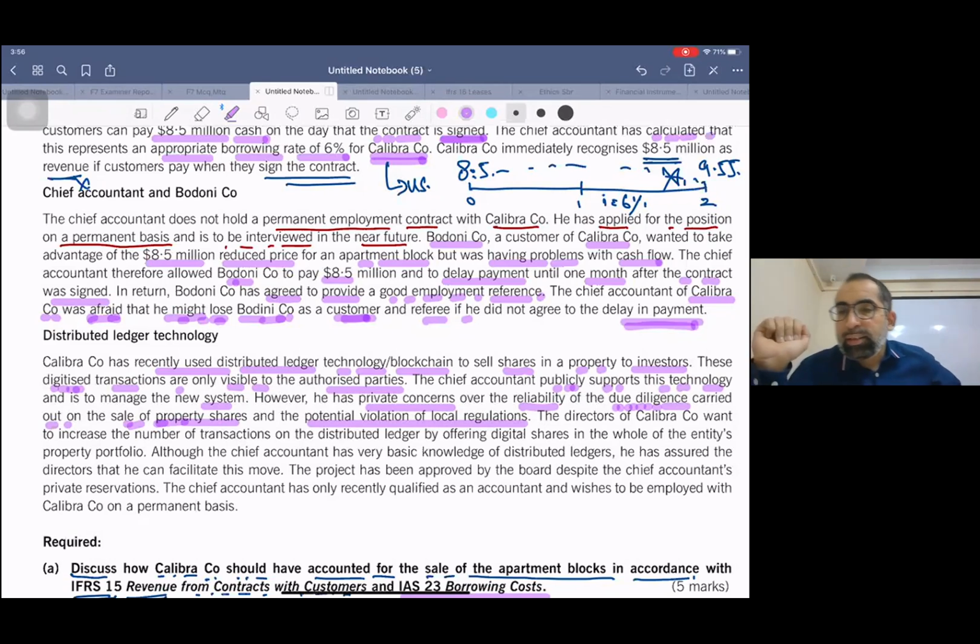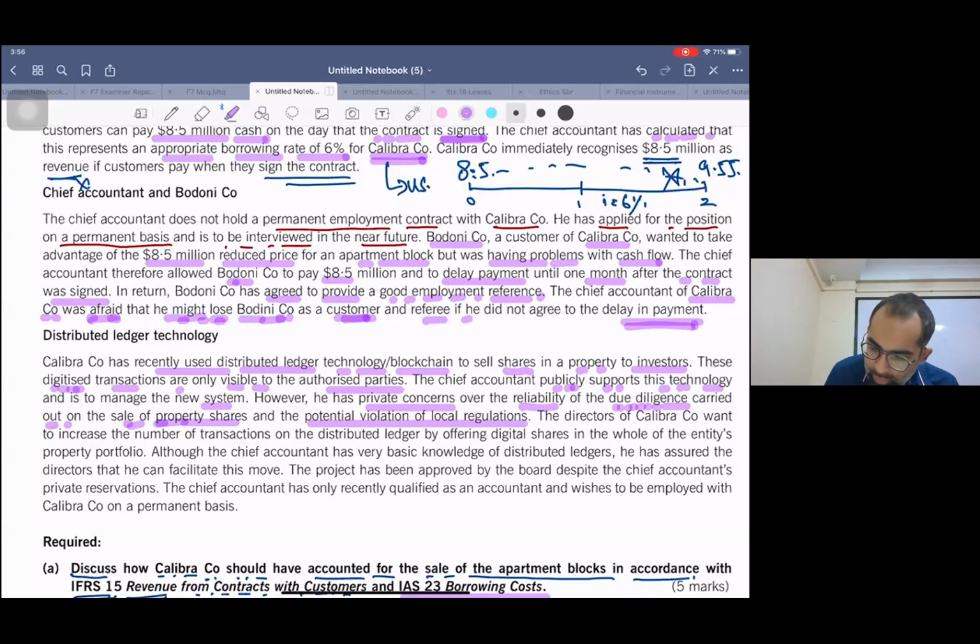So now just think, he's not satisfied and he's doing this for others. That's unethical according to the ACCA code of ethics. If you have doubts related to certain things, you should not refer that thing to others as well.